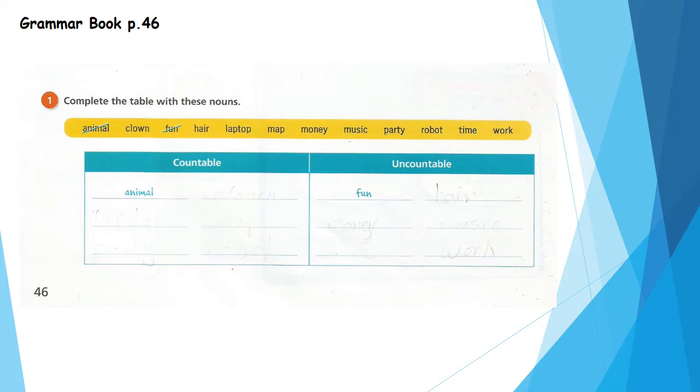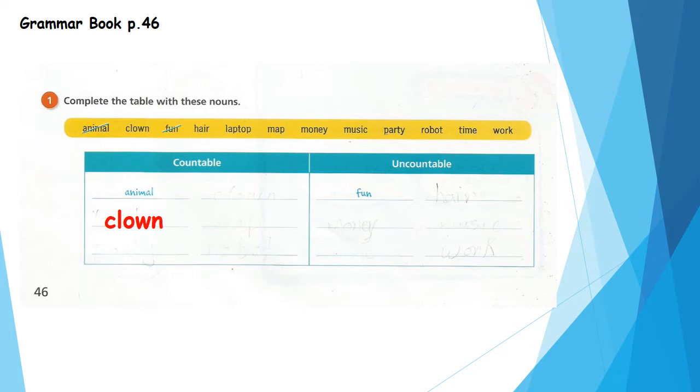Okay, let's see. Number 1, animal. Yes, we can count animals. For example, I can say 1 cat, 2 cats. Okay. What about clown? You know what is the meaning of clown? You see it in the circus. Yes, it makes fun actions that make you laugh. Yes, clown. Yes, I can count clowns. 2 clowns, 3 clowns. Yes, clown, countable.